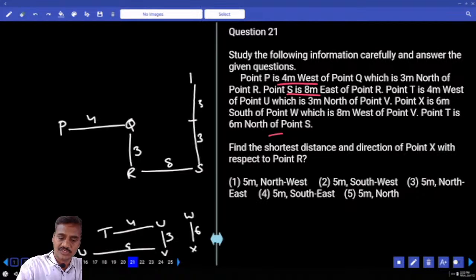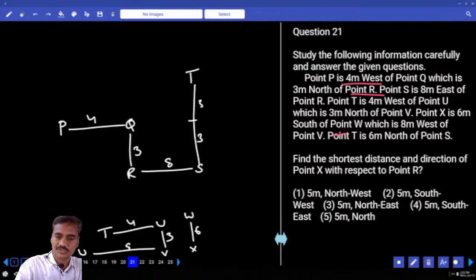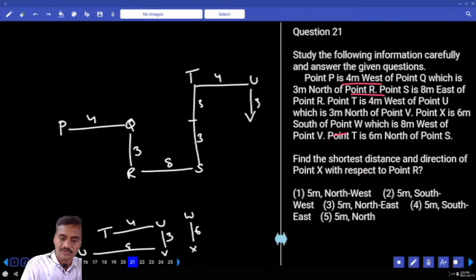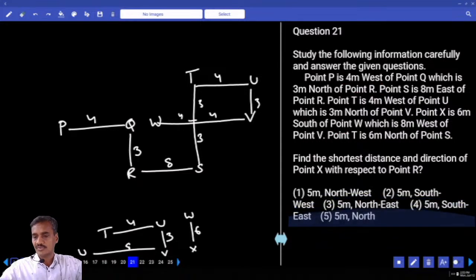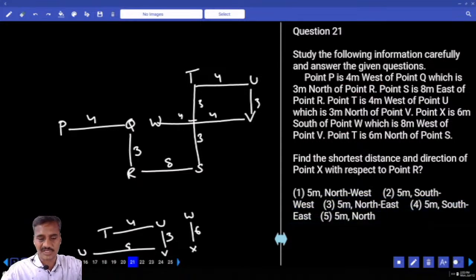And if T is here, now T to U, how many meters? 4 meters. Now this is 4 meters, this is U. And again U to V, there are 3 meters. And V to W, how many meters do we have? 8. Now 4 plus 4, 8. Now W will be somewhere here. Then find the shortest distance between X and R.